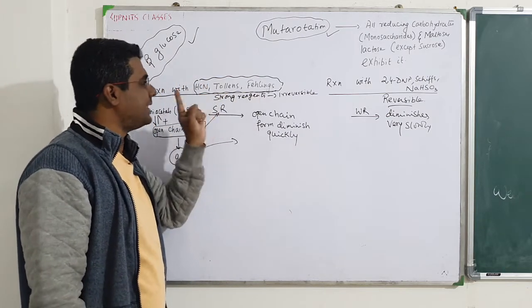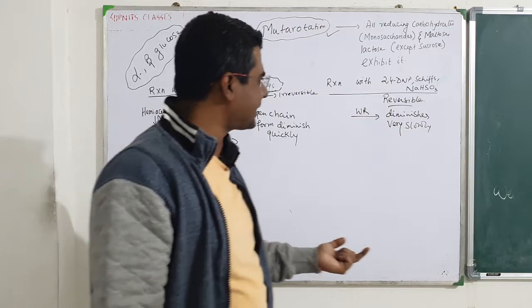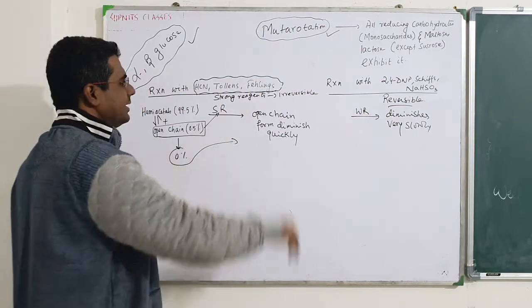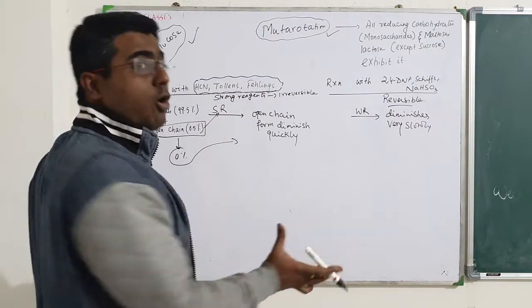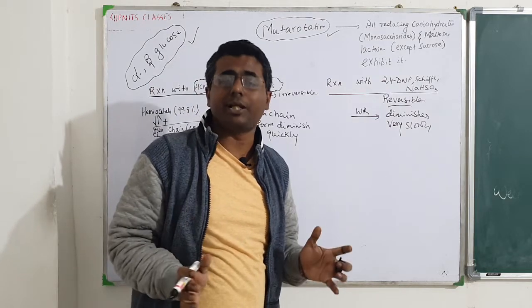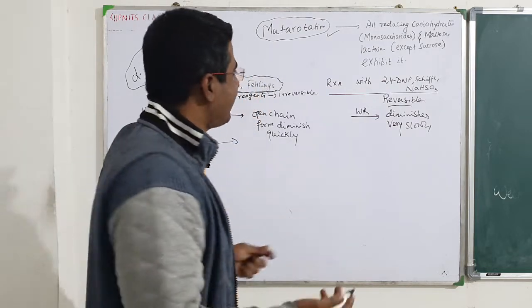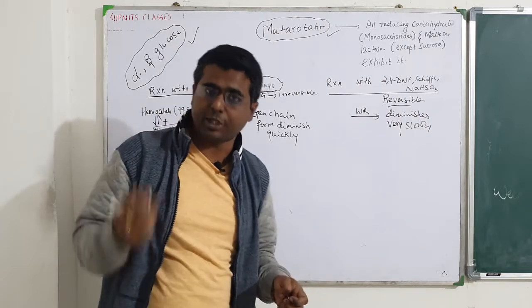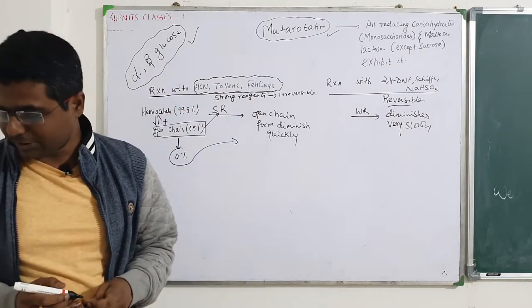Tollens, Fehling's and HCN, we have already discussed, this reacts. The reason behind it is this. So this difference is also explained by the cyclic structure, Haworth projection or the Fischer projection. Okay, so this was important.